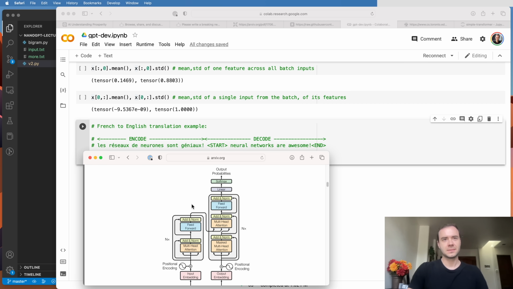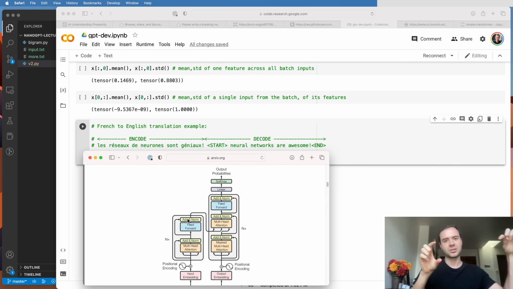Once they've encoded it, they basically come out at the top here. And then in our decoder, which does the language modeling, there's an additional connection here to the outputs of the encoder. And that is brought in through cross-attention. So the queries are still generated from x, but now the keys and the values are coming from the side. The keys and the values are coming from the top, generated by the nodes that came out of the encoder. And those keys and values feed in on the side into every single block of the decoder.